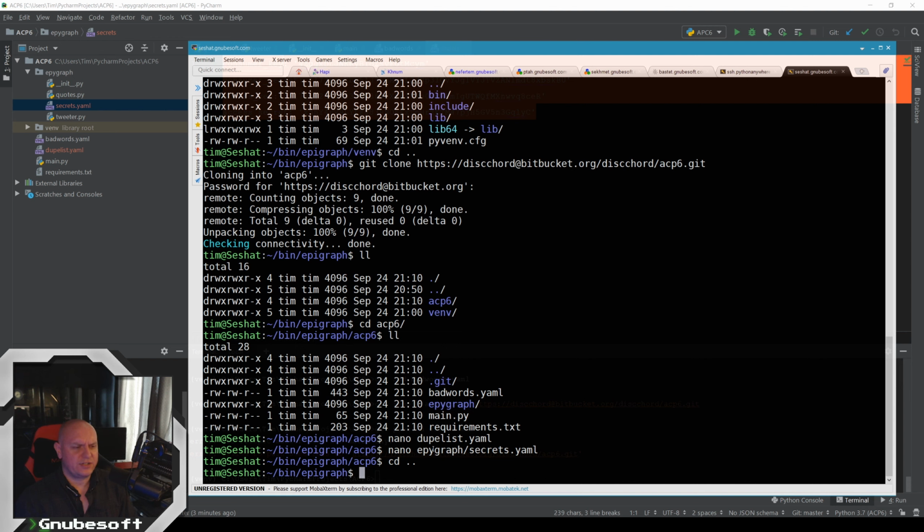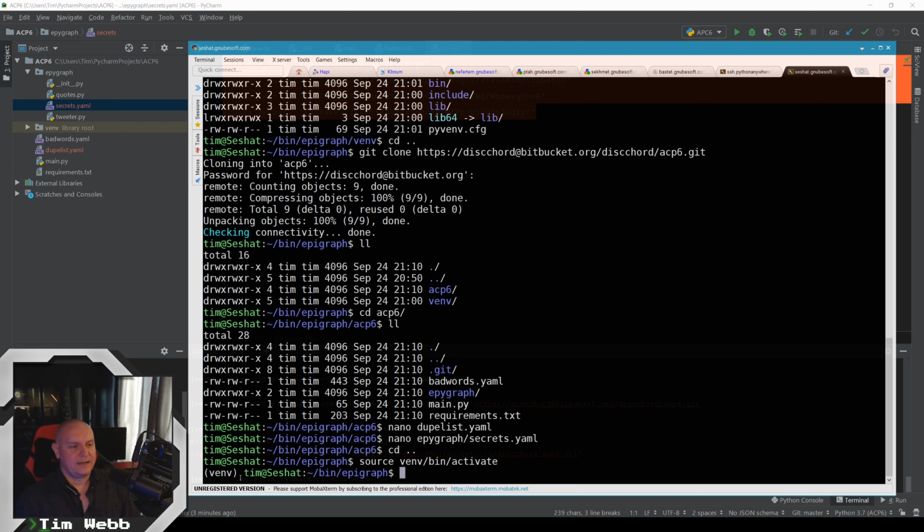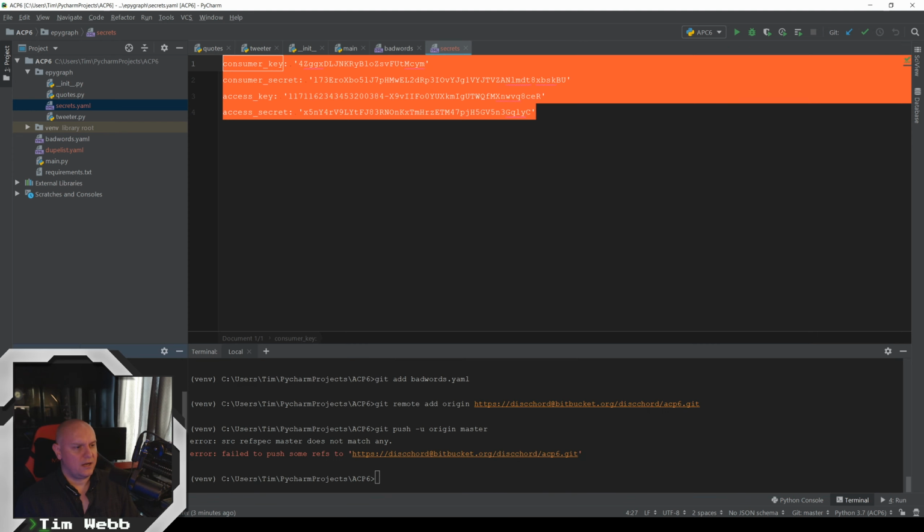This is actually different on different operating systems. So I'll show you here on Linux and probably Mac OS. We just go to the place that this is in. So it's venv bin, source venv bin activate. And now we've got that venv here.